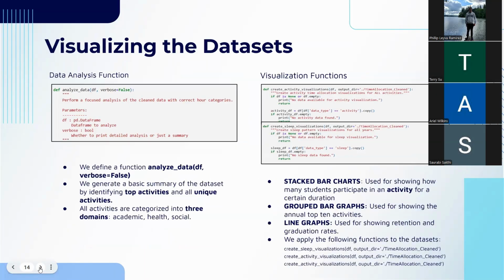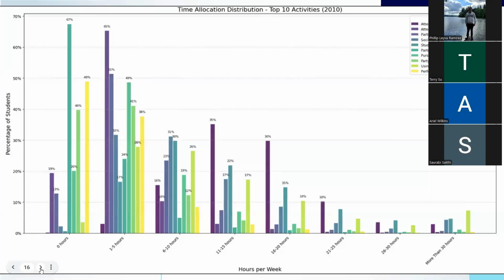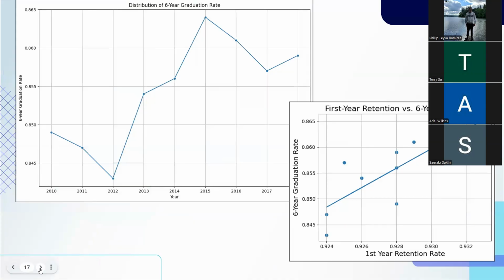So we used three types of visualizations. We used stacked bar charts to show how students distributed their time across activity types and time brackets, and then grouped bar charts to highlight the top 10 activities each year. Line graphs helped us track the trends in retention and graduation rates. Looking at the few examples that we included, it's important to realize that there was almost no year-to-year variation in how students reported their time usage, which clearly supports one of our main conclusions: UC students are consistent in how they spend their time. So the current survey tools may not be sensitive enough to detect any meaningful changes.